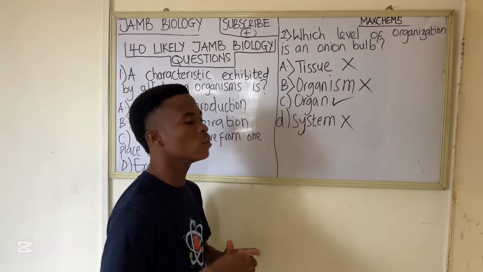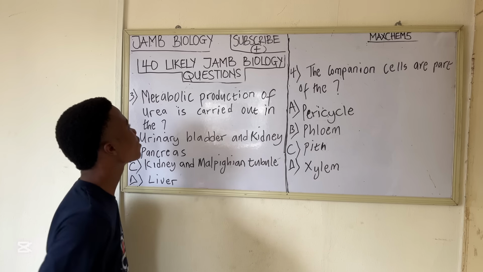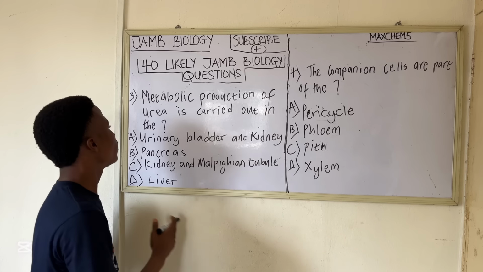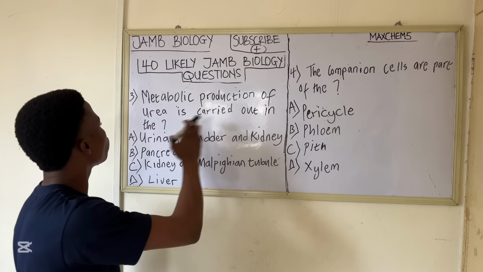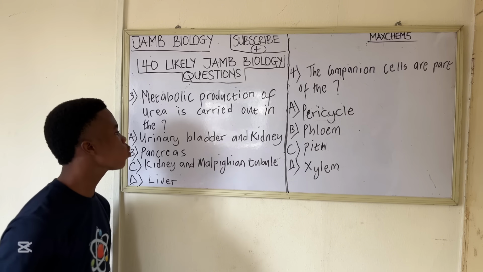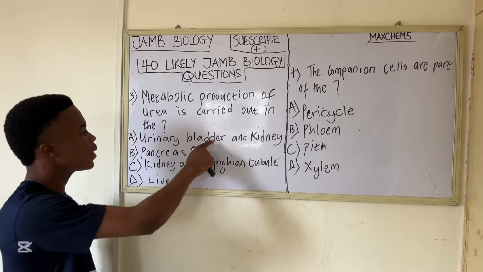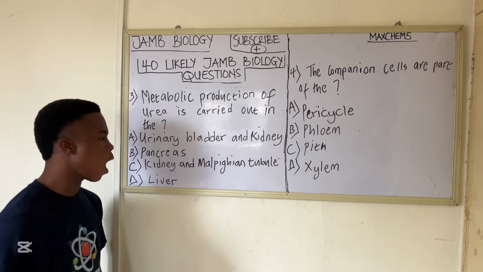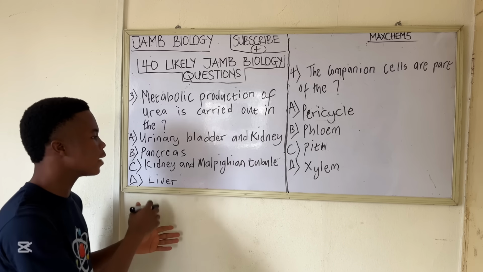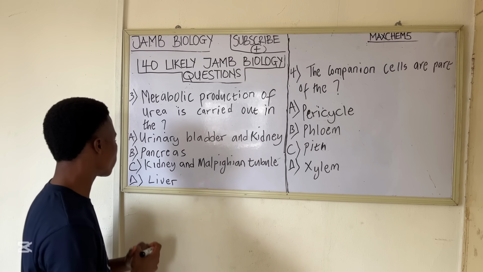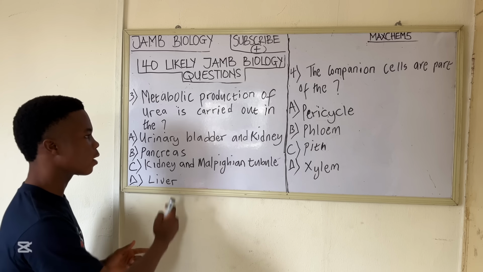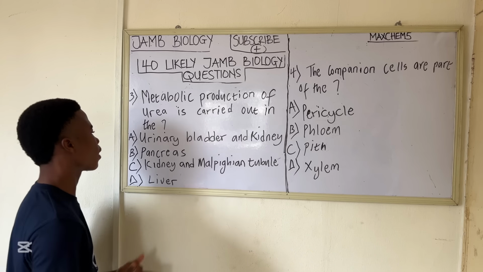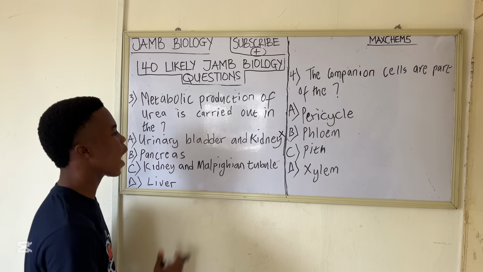So let's go to the next question. Question 3 says metabolic production of urea is carried out in the: option A says urinary bladder and kidney. Option B says pancreas. Option C says kidney and Malpighian tubule, and the last option, option D, says liver. So let's analyze these options and pick the correct answer. Option A, urinary bladder and kidney.